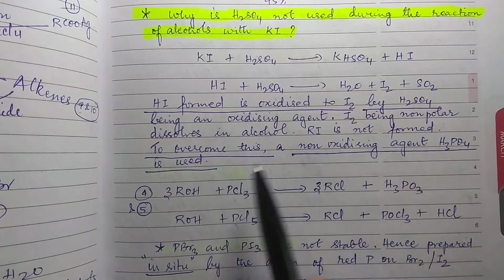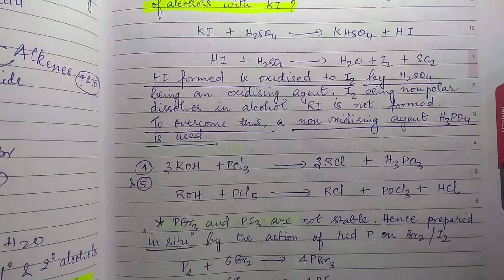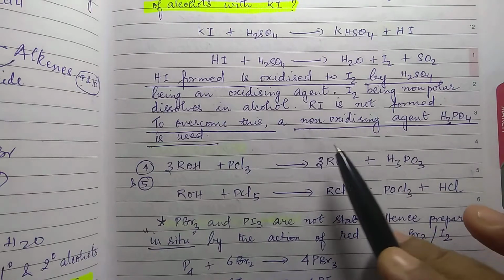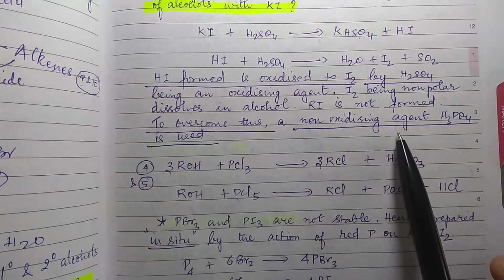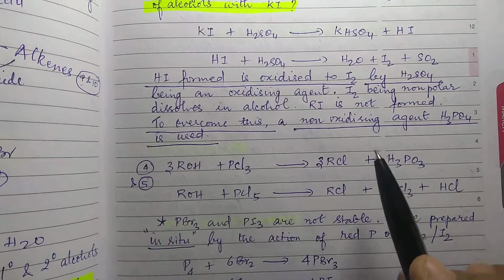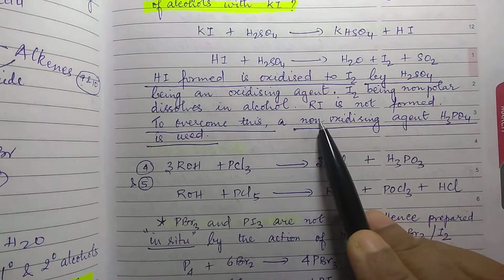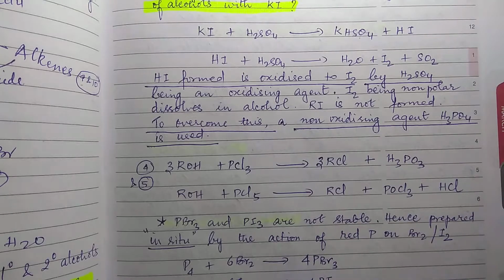I2 being non-polar dissolves in alcohol, and RI is not at all formed. So to prevent this, you have to use a non-oxidizing acid. H2SO4 is an oxidizing acid, whereas H3PO4 is a non-oxidizing acid. That is why it is used.